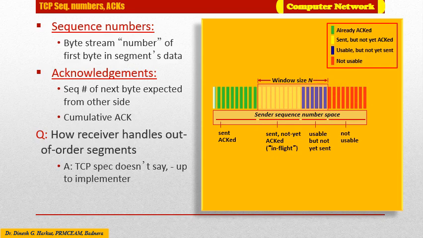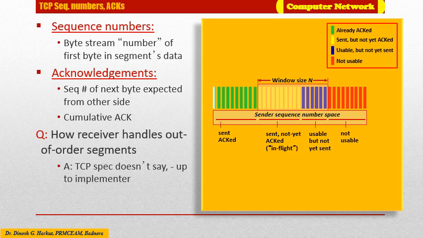Apart from this, two of the most important fields in the TCP segment header are the sequence number field and the acknowledgement number field. These fields are a critical part of TCP's reliable data transfer protocol.